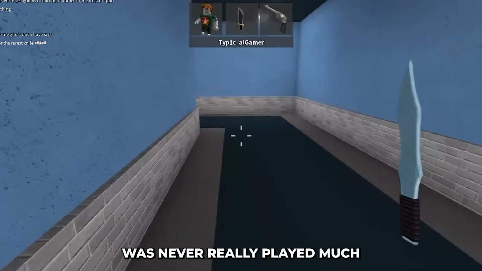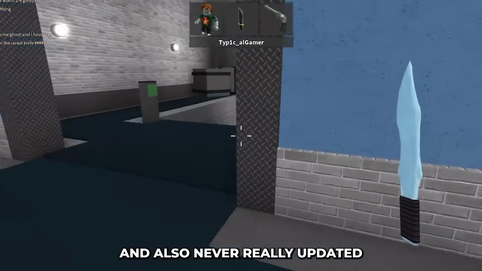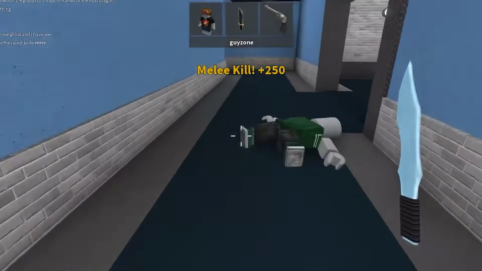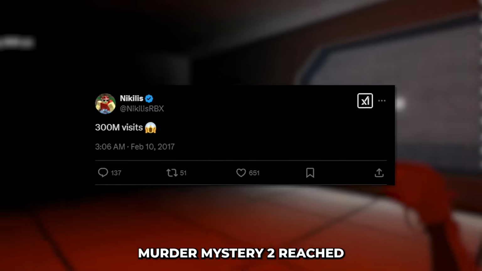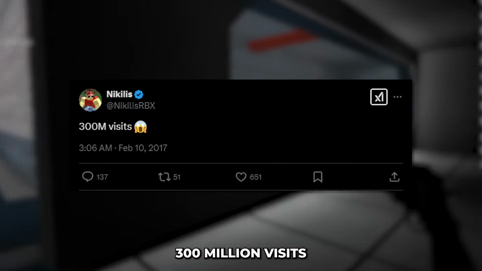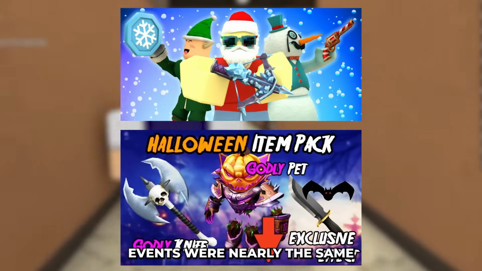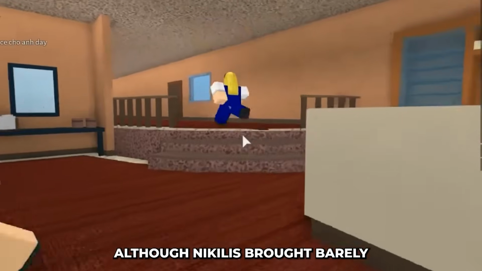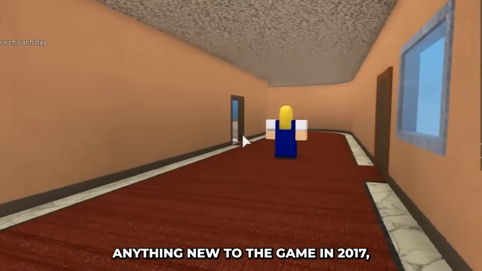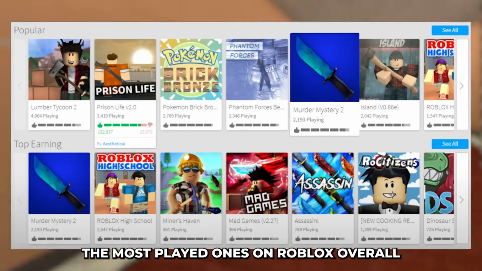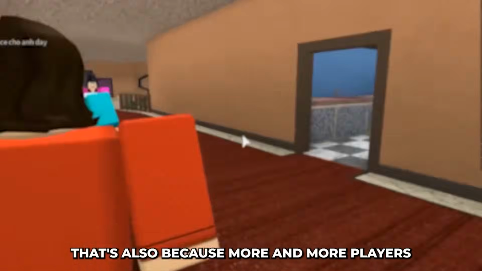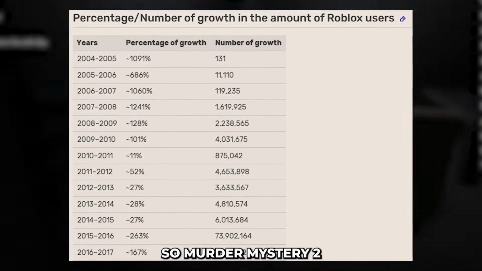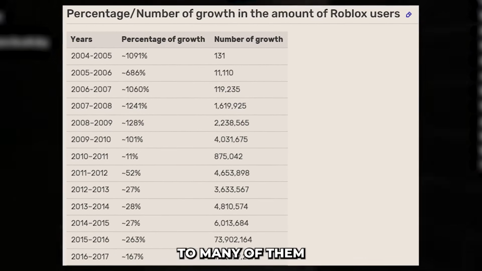This game mode was never really played much, and also never really updated. It was also in beta for a long time, until late 2023. On February 9th, Murder Mystery 2 reached 300 million visits. The Christmas and Halloween events were nearly the same as last year's, with just different weapons to be obtained. Although Nikilis brought barely anything new to the game in 2017, the game was among the most played ones on Roblox overall. That's also because more and more players just discovered Roblox in the first place, so Murder Mystery 2 was still something very new to many of them.